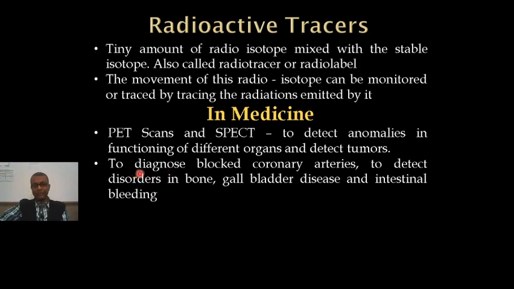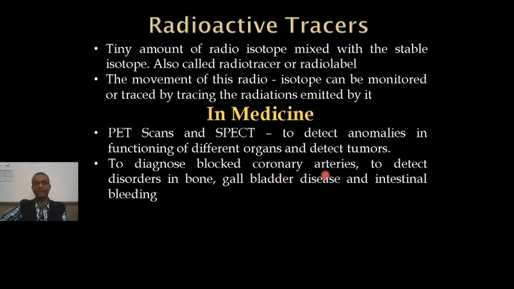And also these radio tracers are used to diagnose blocked coronary arteries, to detect disorders in bone, gallbladder disease, and intestinal bleeding. So radio tracers can be used in medicine to do these, to diagnose blocked coronary arteries.